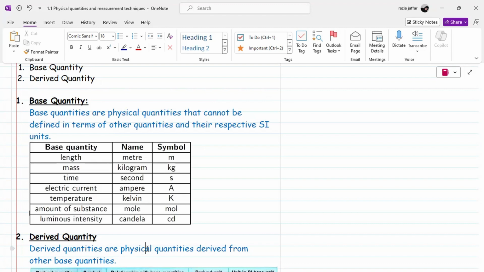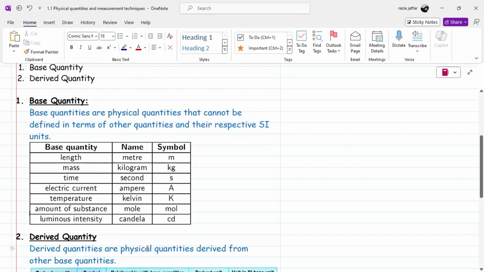If I have a 1 meter cloth, anywhere its length is the same. 1 meter is the same everywhere. So the standard length is given by the scientists first. If I am measuring 2 meters of cloth, it means 2 meters is twice of 1 meter. Similarly, if I measure 3 meters, it is three times 1 meter.